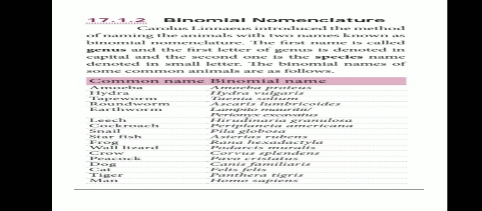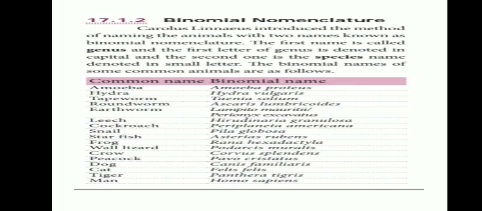Binomial nomenclature is given by Carolus Linnaeus. The first word is what? The first name is what? Genus. Second name is what? Species. So you should know about this, children. So only few names are listed out in your textbook, but all the organisms have got the binomial name. So who gave this? Carolus Linnaeus.